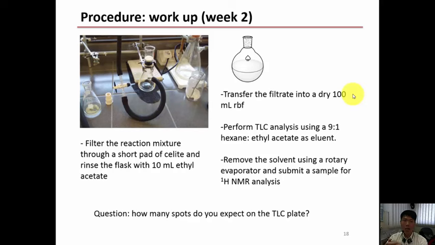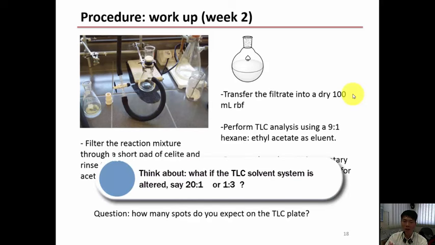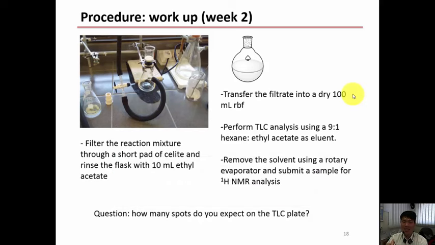At the same time, we have to perform TLC analysis using the 9:1 ratio hexane to ethyl acetate as the eluent. You should think about why the ratio 9:1. I mean, this is what we tested. What if it is 20:1 or less drastic, 2:1? What happened? What do you expect to see on the TLC plate? If you're not sure, you can try in the lab and test, and then you can really see for yourself and learn from there.